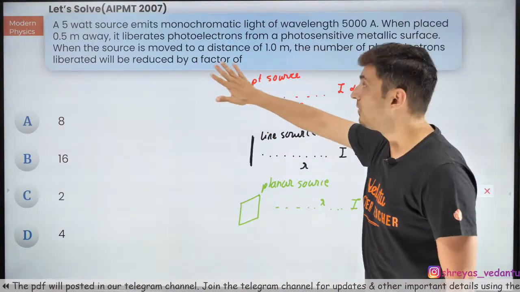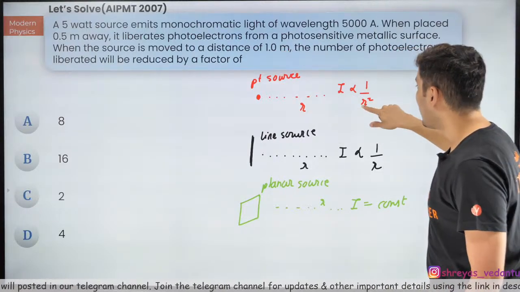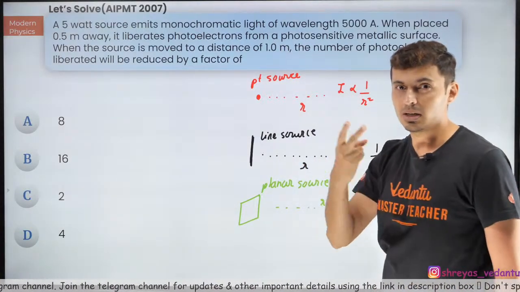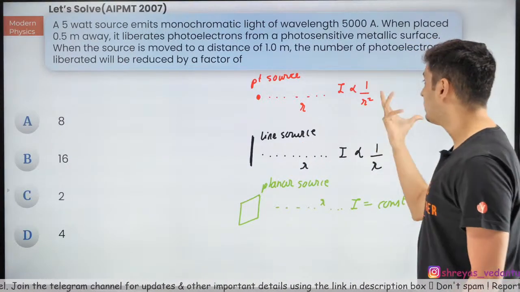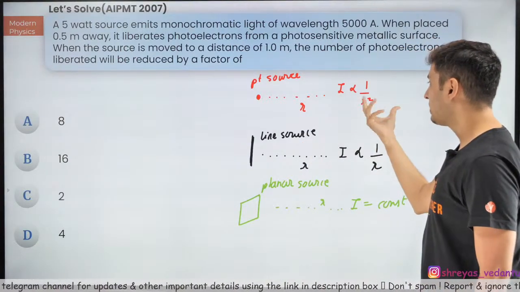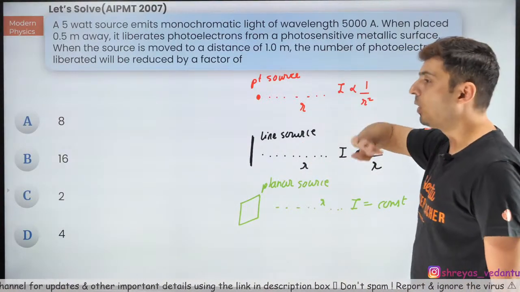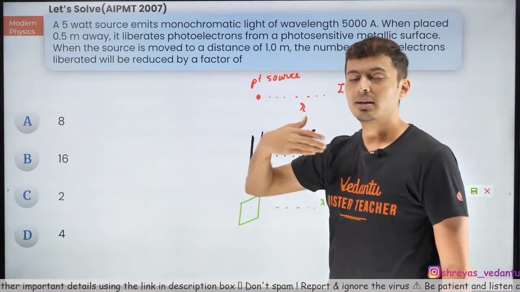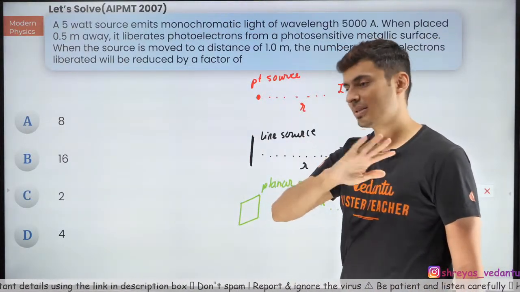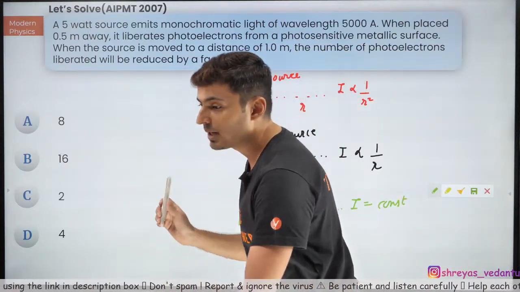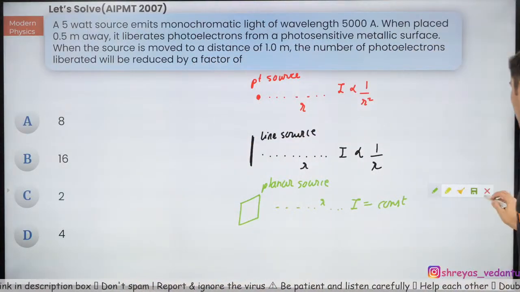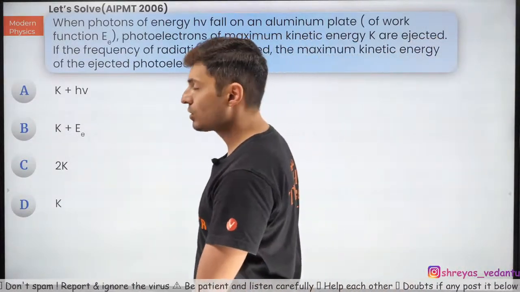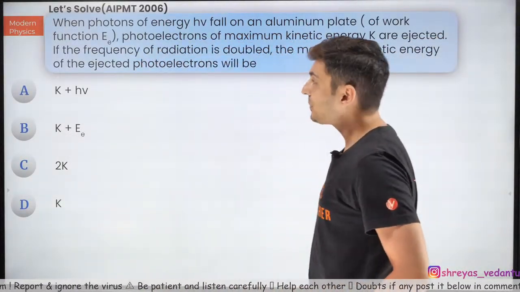In the previous question, when you increased the distance from 0.5 to 1, remember r has increased. If r has become twice, r square will become 4 times. If the denominator becomes 4 times, intensity will fall by 4 times. The moment intensity falls, electrons will also fall, and current will also fall by 4 times. That's how it is. Very, very important. Great. Let's get going to the next one. The answer was D. Here's the next question coming up on your screen.